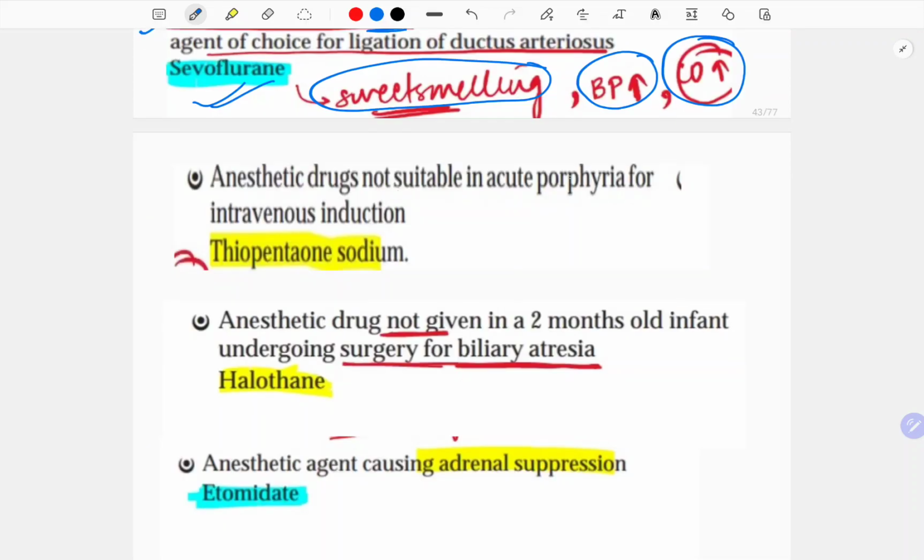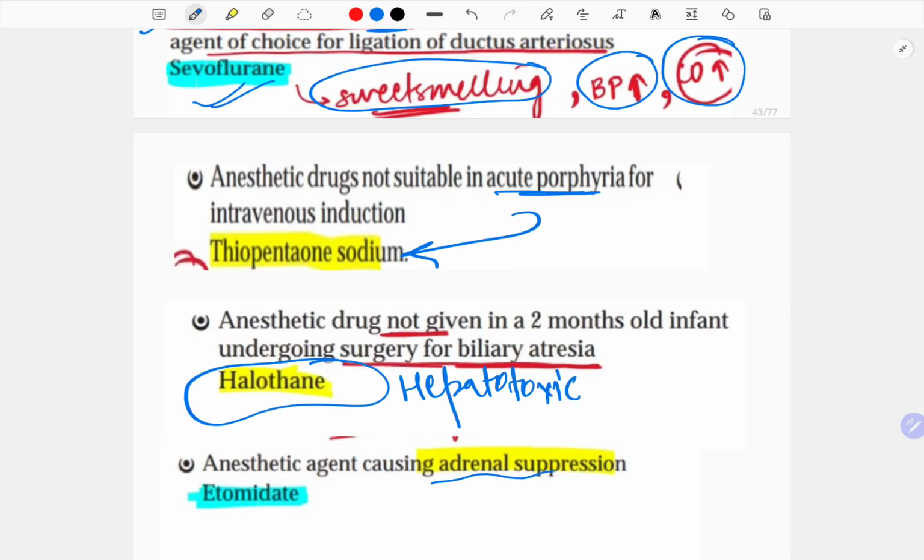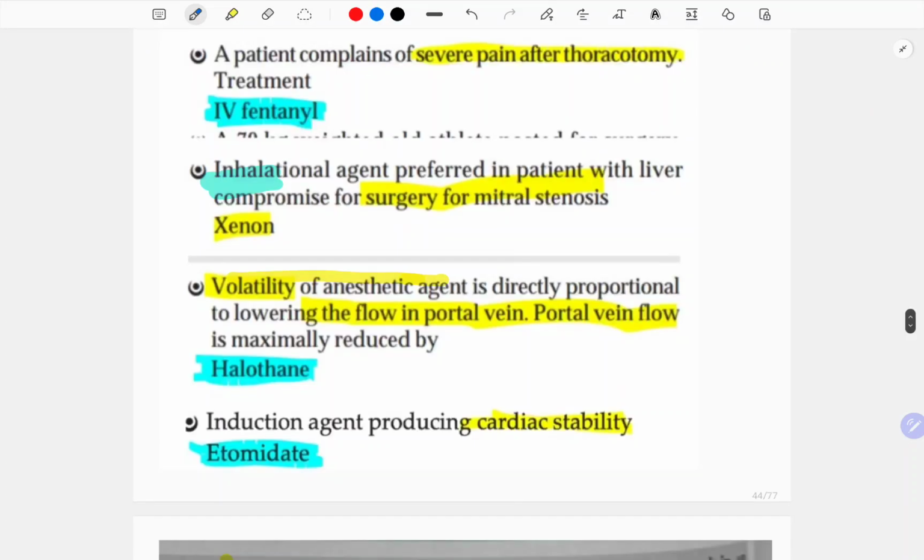The anesthetic drug not suitable in acute porphyria is thiopentone. Anesthetic drug not given in a 2-month-old infant undergoing surgery for biliary atresia is halothane. Hepatotoxic, I told you, no? Anesthetic drug causing adrenal suppression, the one which causes adrenal crisis, the only drug is etomidate. I hope if you have read your basic notes, then you might be able to answer the majority of the questions.